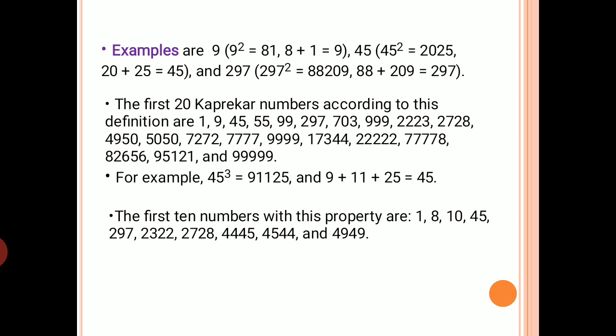digit number. So how we are going to separate is, on the right hand side it must be a d digit number, that means a 3 digit number. Here d is 3, therefore the right hand side part must be 3 digits, and the left hand side part may be d or d minus 1 digits. So the first part is 209, it is a 3 digit number, and the second part is 88, it is a 2 digit number. In this way we may separate the value, and we find the sum of those values, and we get 297, which is our original value. Therefore 297 is also a Kaprekar number.